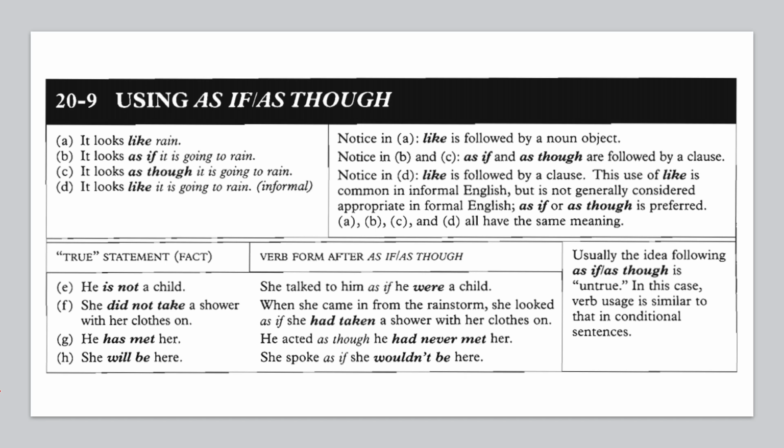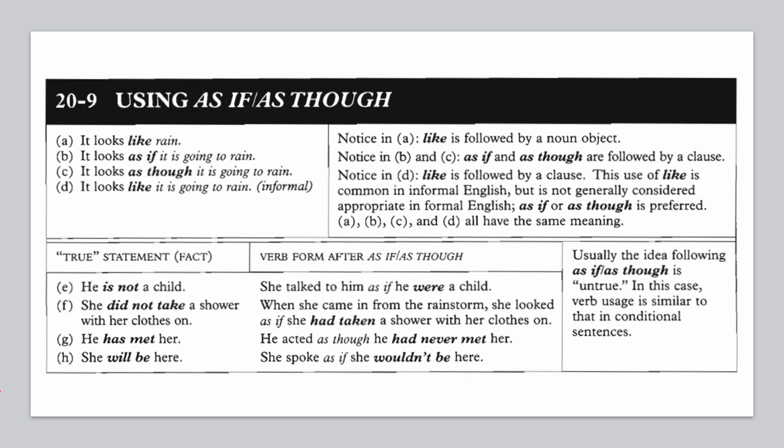Like is followed by a clause. This use of like is common in informal English, but is not generally considered appropriate in formal English. B: It looks as if it is going to rain. C: It looks as though it is going to rain. Notice in B and C, as if and as though are followed by a clause.